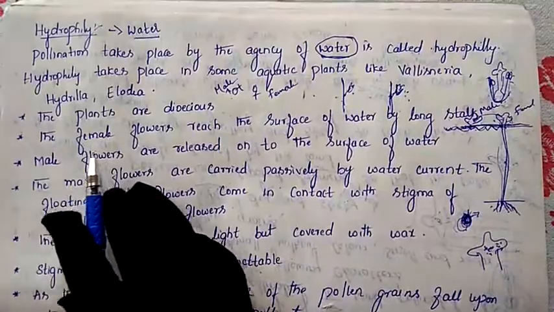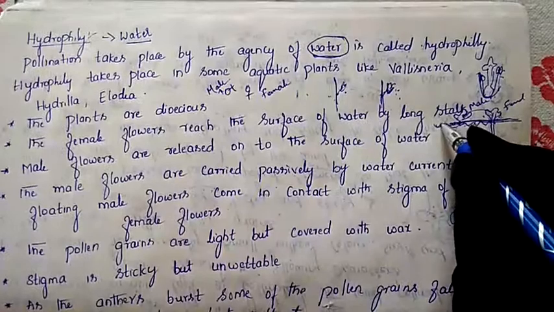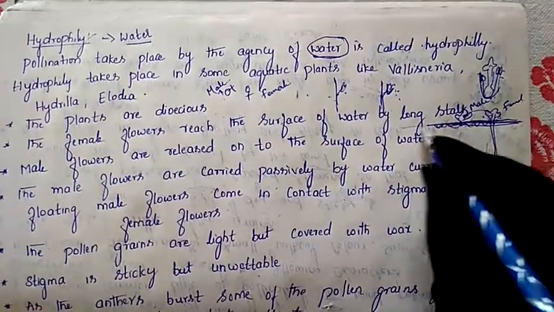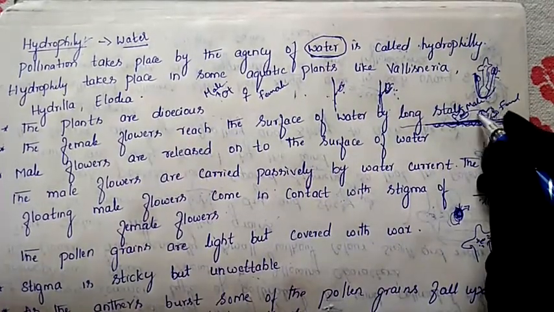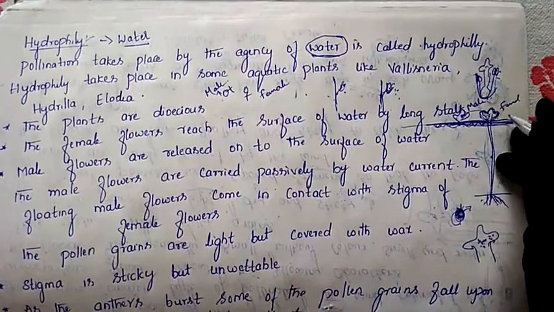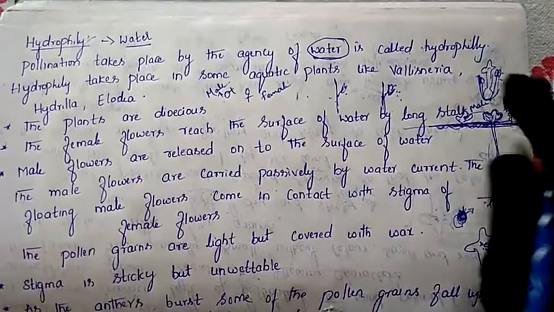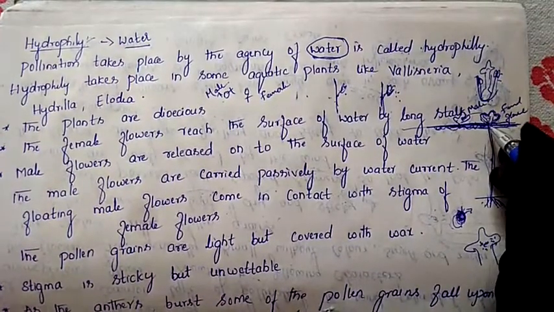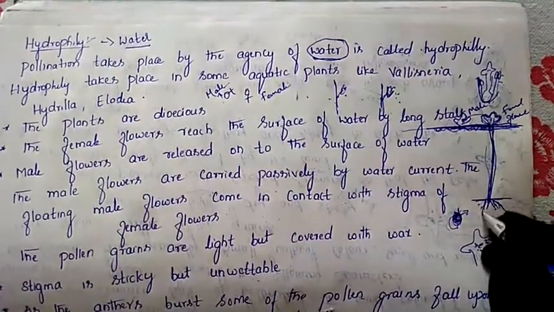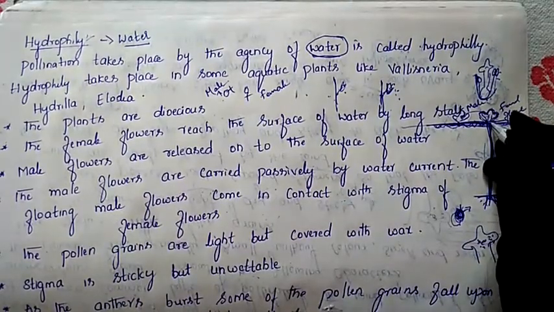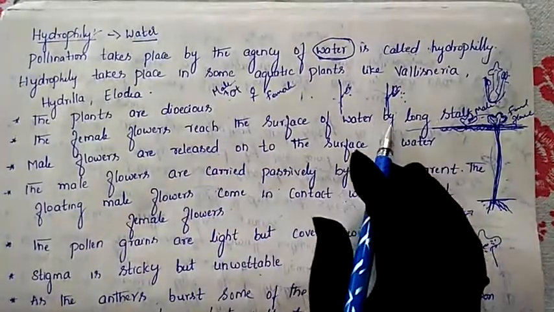The next character is that the female flowers reach the surface of the water by a long stalk. Suppose this is the water surface. The female flower will be on the surface of the water, that is, above the water. How is it present above the water? Through this long stalk. With the help of this long stalk the female flower is present on the surface of the water. That's why the female flower reaches the surface by a long stalk.